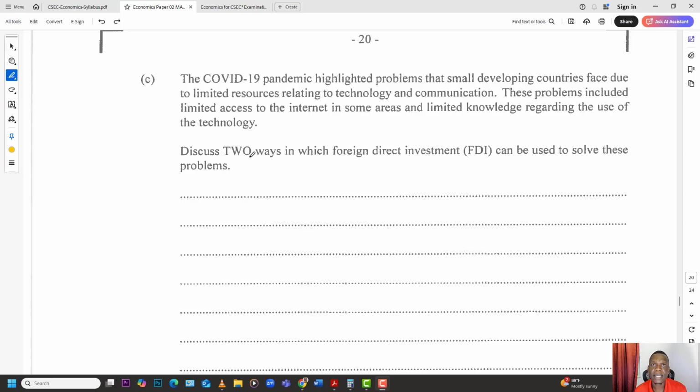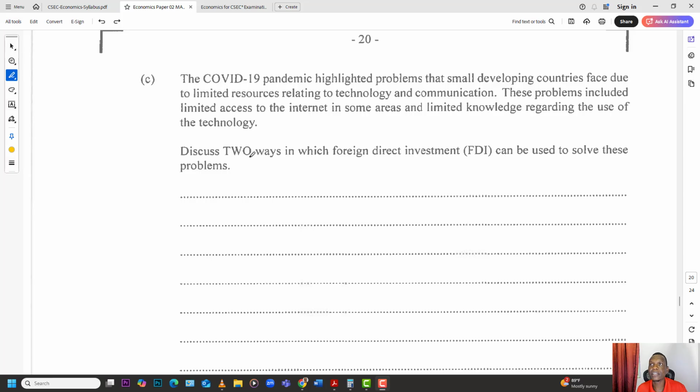Well, that means that persons can invest in the infrastructure. So now, because we don't have it locally, we can now bring in persons from overseas to invest in our infrastructure, to build up our infrastructure. Because look at 5G and those kind of things. You can have people come in and invest in those technologies so that persons here can learn and use them. So you can invest in the infrastructure.